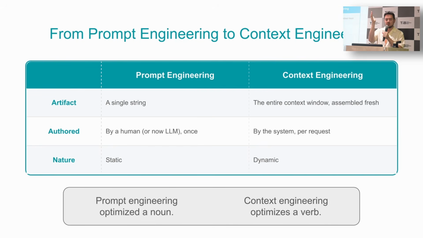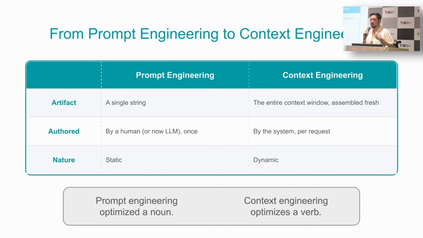We're moving from basically a single string written by a human or LLM that is static in nature to an entire context window assembled fresh by the system per request. It is dynamic. It can take in the current context of the current situation and act accordingly, right? So we're prompt engineering optimized like a noun, like a thing.